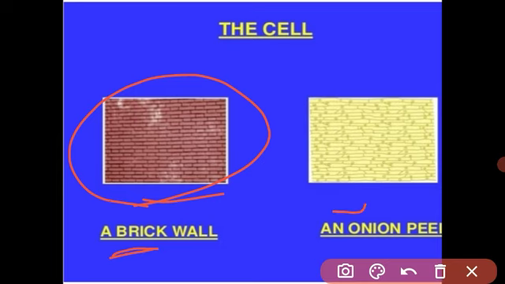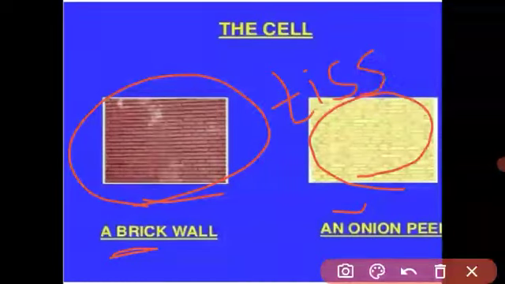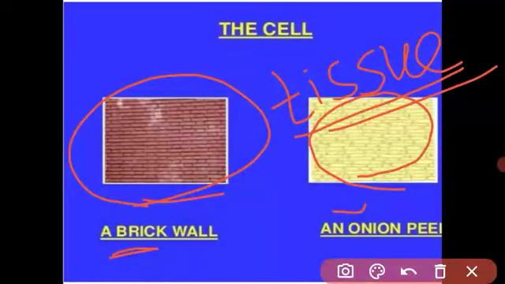See, this is the microscopic structure of an onion peel. See the small blocks. Each block is a single cell, and these cells together are called a tissue. In this lesson we will study the tissue. Got it, students? What is meant by tissue? Tissue is a group of similar cells that perform a common function and have a common origin.